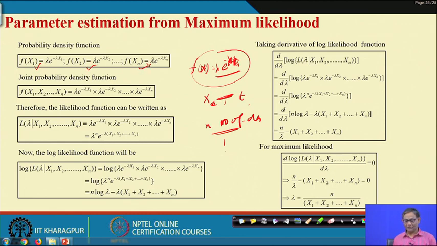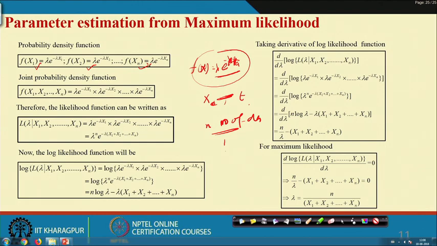Now, what we want is a parameter lambda which makes these n observations most likely. This is maximum likelihood estimation: we have a data set, and we want to know the parameter of the distribution that makes this data set most likely.